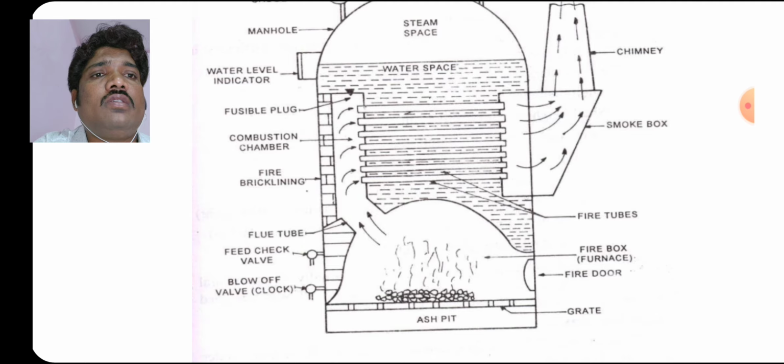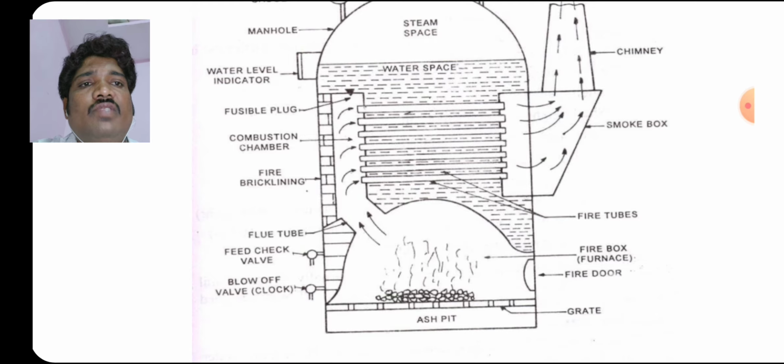Fuel is burned in the furnace. Some ash may form, and the ash pit collects it at the bottom of the fuel. With the combustion of the fuel in the furnace, heat is produced in the combustion chamber, and the hot gases flow through the tubes.